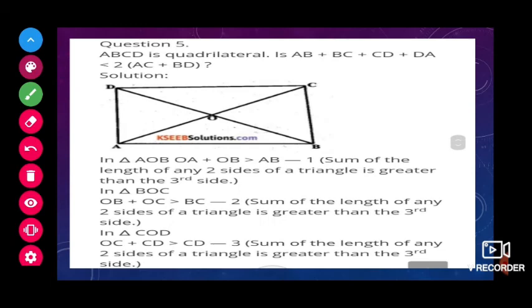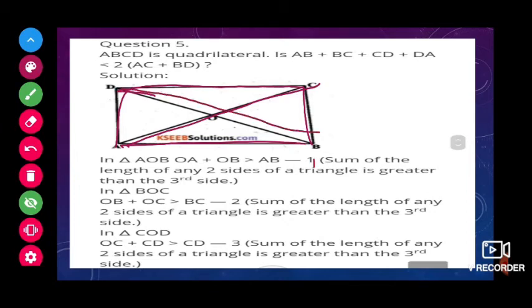That's it. Next one, ABCD is a quadrilateral. Is AB plus BC plus CD plus DA greater than AC plus BD? Here also, the same way we proved just now, we will prove, children. This is a quadrilateral. The sum of all the sides AB, BC, CD and DA is less than 2 into AC plus BD.